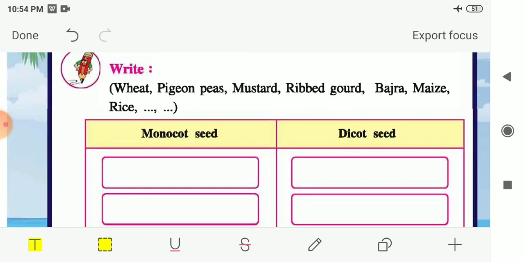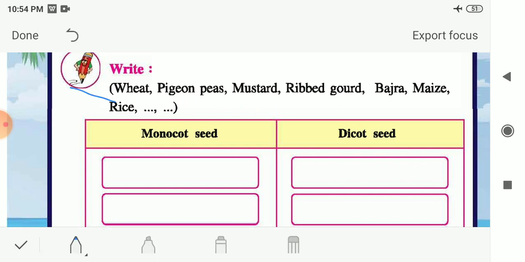The names of the seeds are first given to you, that is wheat, pigeon peas, mustard, ridge gourd, bajra, maize, rice, or you can also take the mango seeds. So now we have to classify these seeds into monocot seeds and dicot seeds.